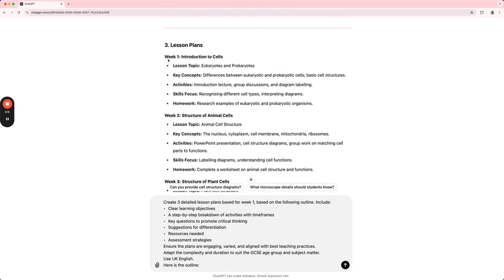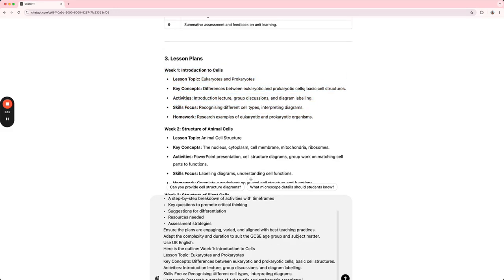You could potentially ask for 3 summaries and then break it down lesson by lesson, but I'm actually going to ask it to give me the lesson plans for these first 3 lessons. So create 3 detailed lesson plans for week 1. And so what I'm going to do is just copy this, because it's going to be introduction to cells, and then where it says here is the outline, I just paste that in.